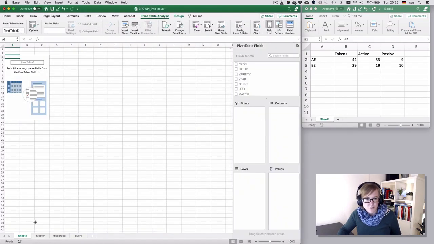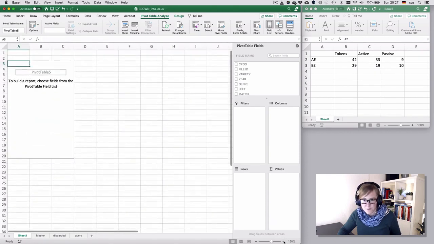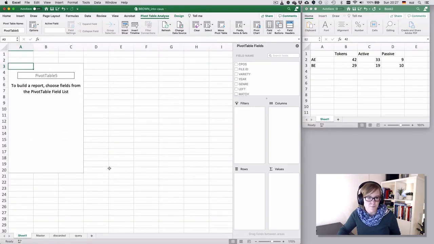Then we have a new sheet that opens down here, and I'm going to enlarge that slightly so that it's easier to read. And then on the left we have an area with the pivot table fields that might look slightly different if you work on Windows, but the general principle will be the same.